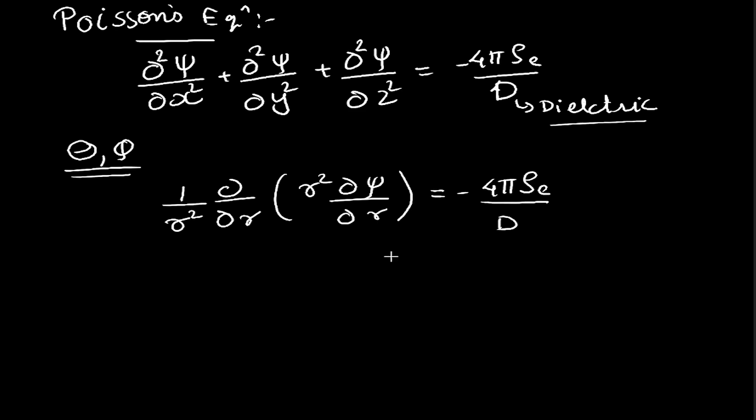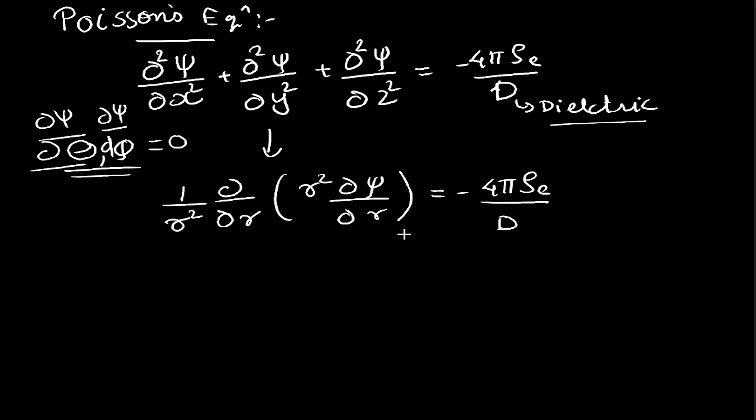So this is the expression which is the conversion of our rectangular coordinates to the polar coordinates, and theta and phi are constant, and hence the differentials d psi by d theta as well as d psi by d phi will be 0.